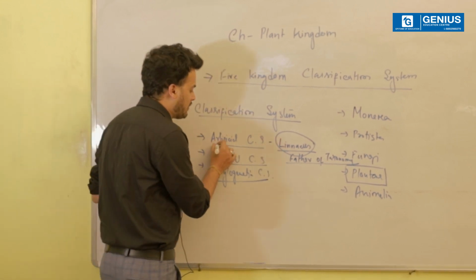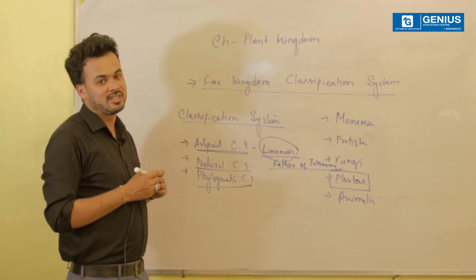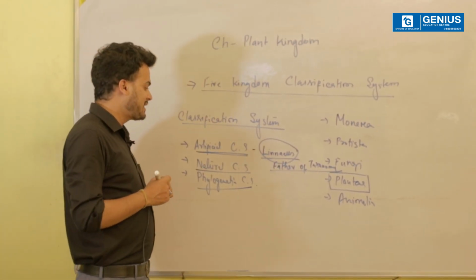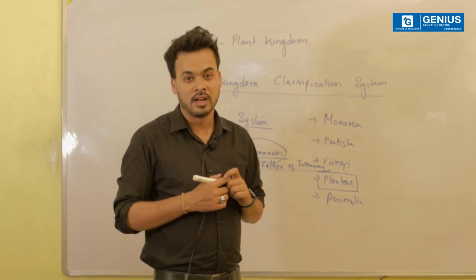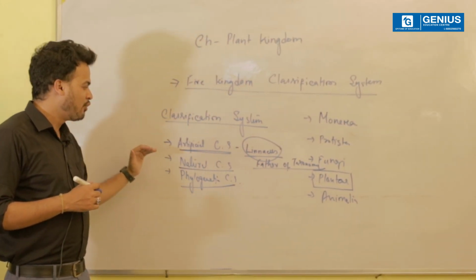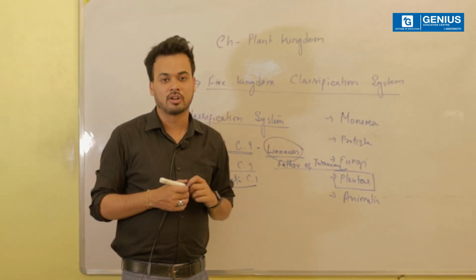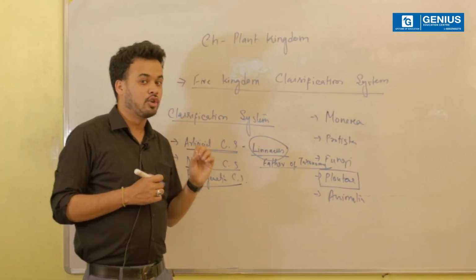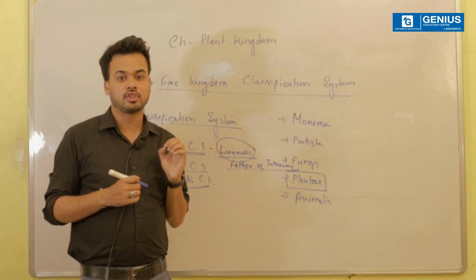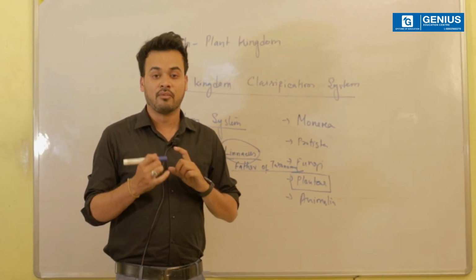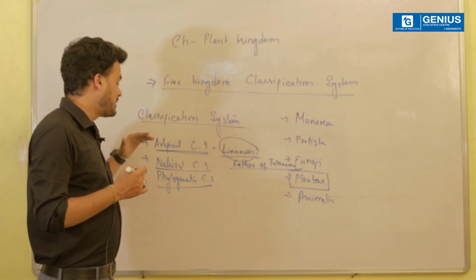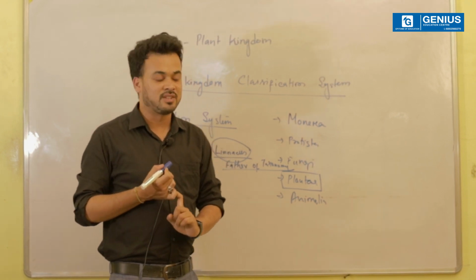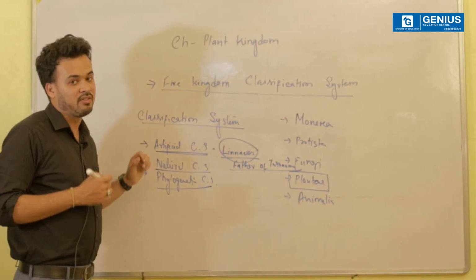With time, there was a need for another classification system, which was the natural classification system. This was the second classification system, proposed by Bentham and Hooker, and this was somewhat much better than the artificial classification system. Now when we say gross morphological characters or gross superficial characters, what does it mean? We'll be talking about the habit, the color, and the shape of leaves. That is what was basically considered in the artificial classification system.